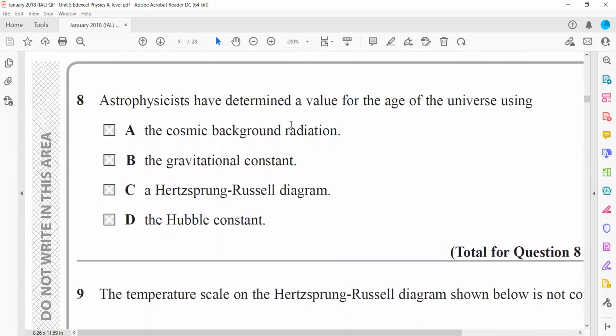Astrophysicists have determined a value of the age of the universe using, so they use Hubble's constant, because the reciprocal of the Hubble constant is actually the age of the universe, which is a time. And there is an uncertainty in the measurement of the Hubble constant. That's why there is also an uncertainty in the age of the universe.